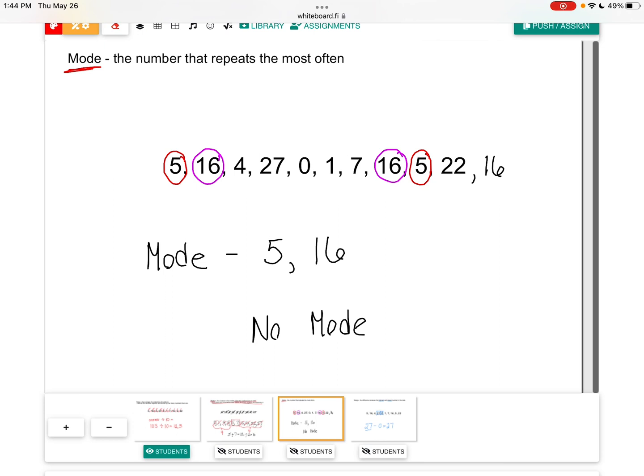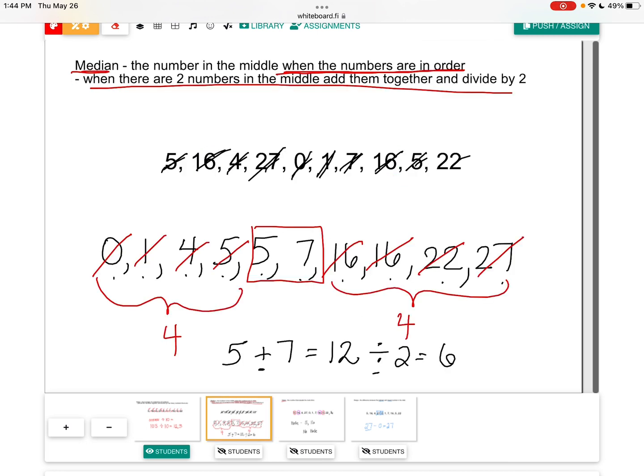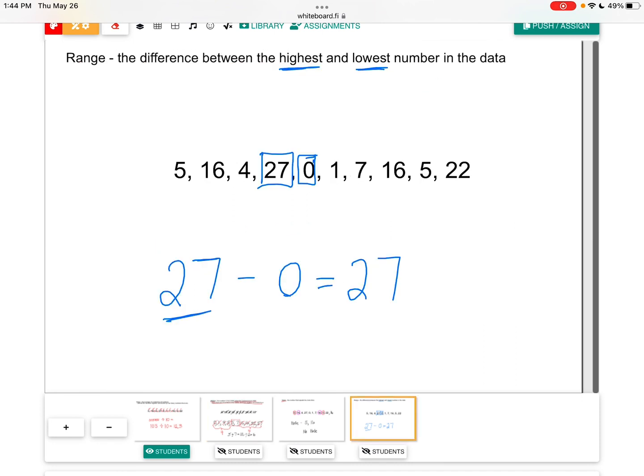Mode is the number that appears or repeats the most often in a data set. Median is the number in the middle when those numbers are put in order. So make sure you've ordered them first. And remember, when there's 2 in the middle, add them together, divide by 2, and go to those decimal places using your calculator. Range is taking the largest number or the highest number from the data and the smallest or the lowest number and subtracting them. Just make sure you put that big number first.